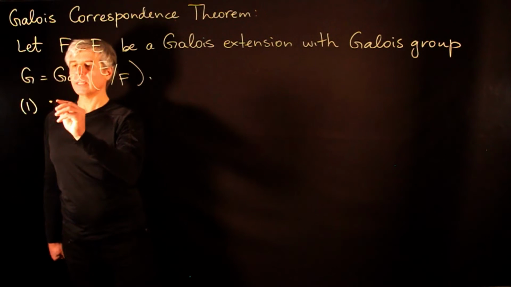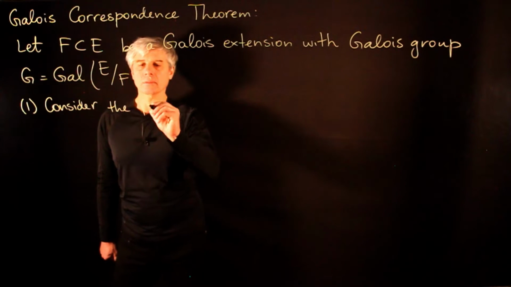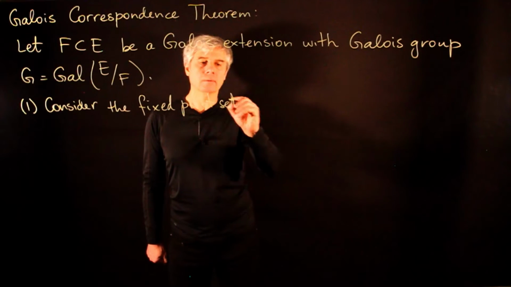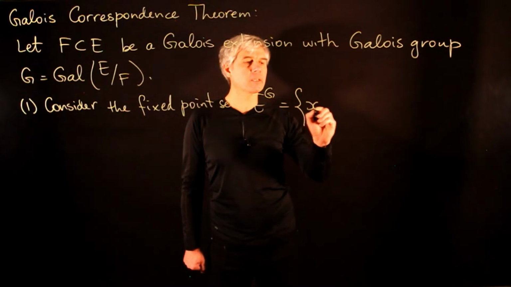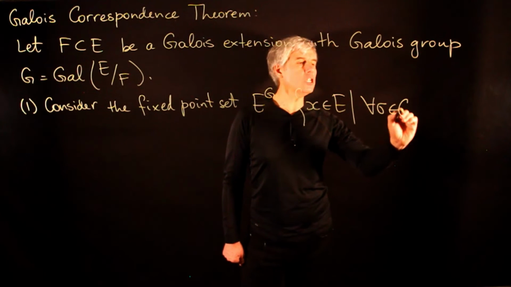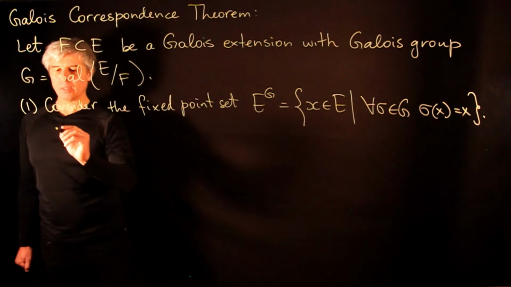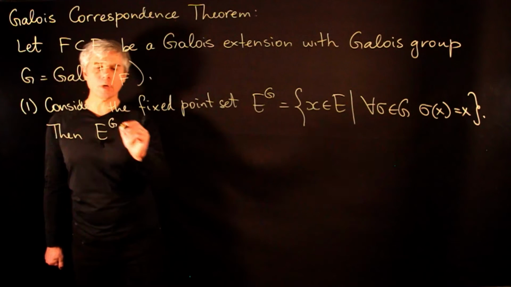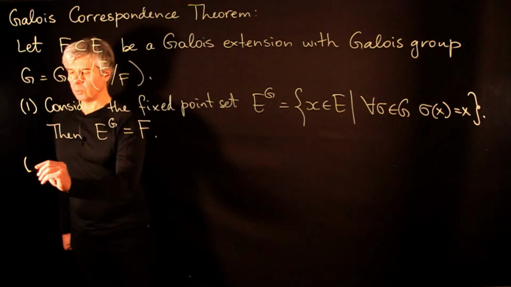1. Consider the fixed point set E^G. This is the set of x in E such that for all sigma in G, sigma of x is equal to x. Then we claim that the fixed point set of E under the Galois group G is equal to the field F. 2.